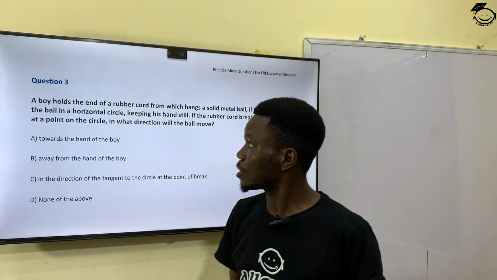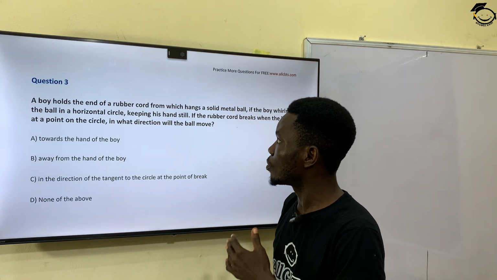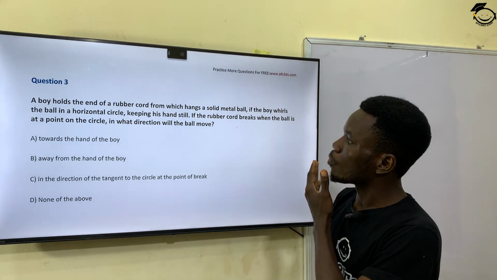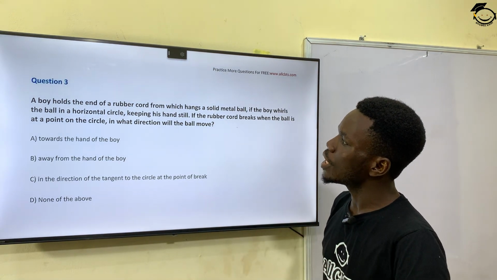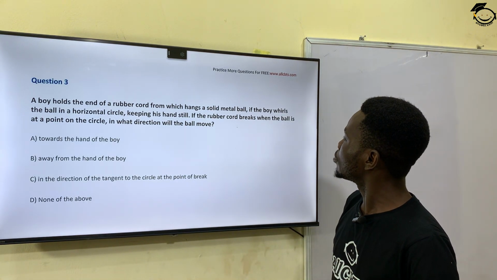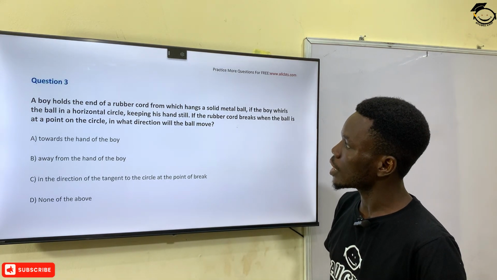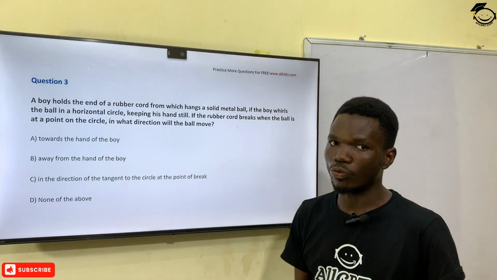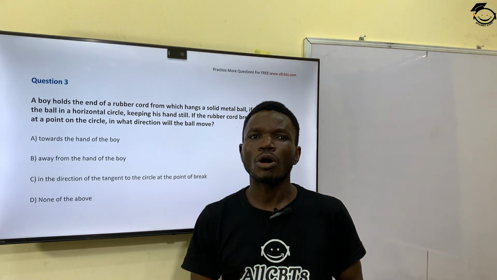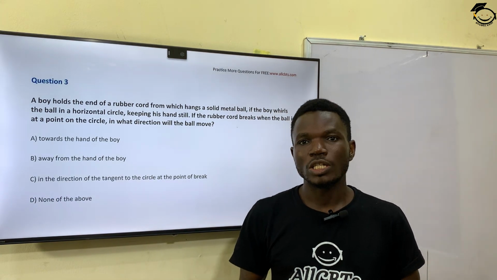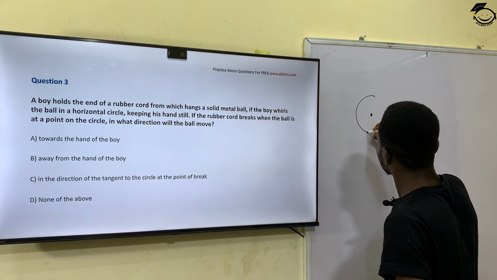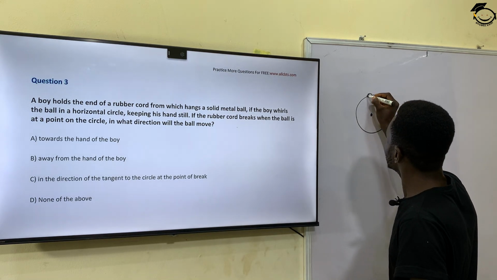Moving on to question number 3, it says, a boy holds the end of a rubber cord from which hangs a solid metal ball. If the boy whirls the ball in a horizontal circle, keeping his hand still, if the rubber cord breaks when the ball is at a point on the circle, in what direction will the ball move? Now, when the boy is whirling the ball, you discover that the ball will be moving around the circle using what? Centripetal force. So if this is a circle, the ball will be moving around the circle using centripetal force.